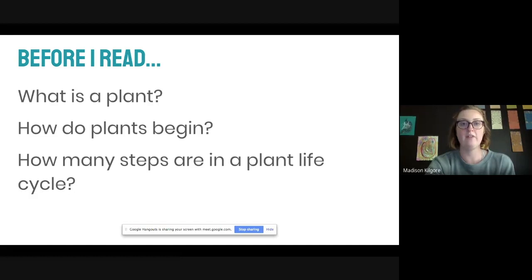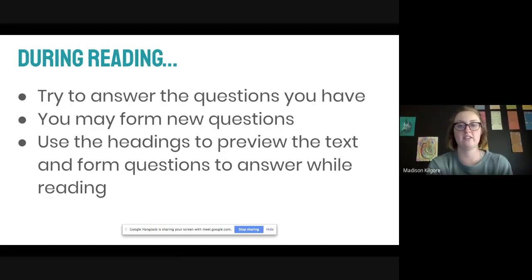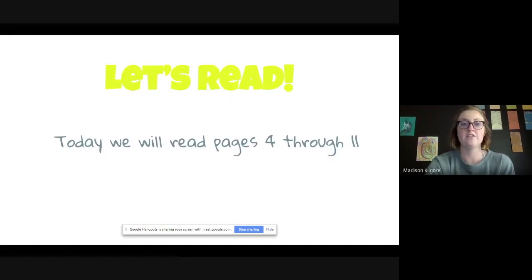And then while we're reading, we want to try to answer the questions that we have. I may also form new questions. You'll see me model asking and answering questions while we read the text as well. Also, a good point to start is using the headings to preview the text, and you can form questions to answer while you're reading. Because remember, the headings give us kind of the main idea of that section, and you can kind of preview the text and ask questions based on that heading. So today we will read pages 4 through 11 in Plant Life Cycles.